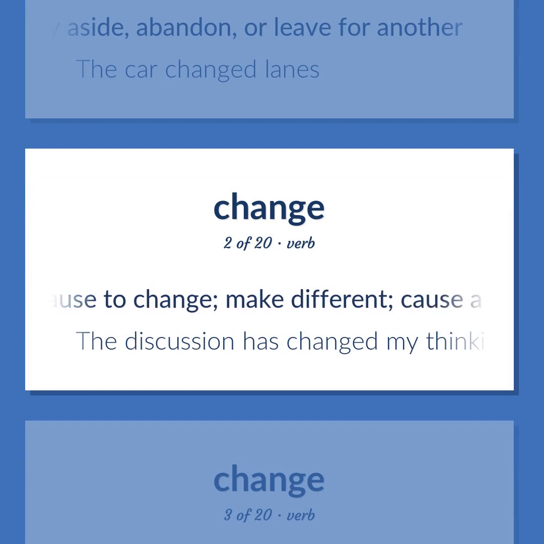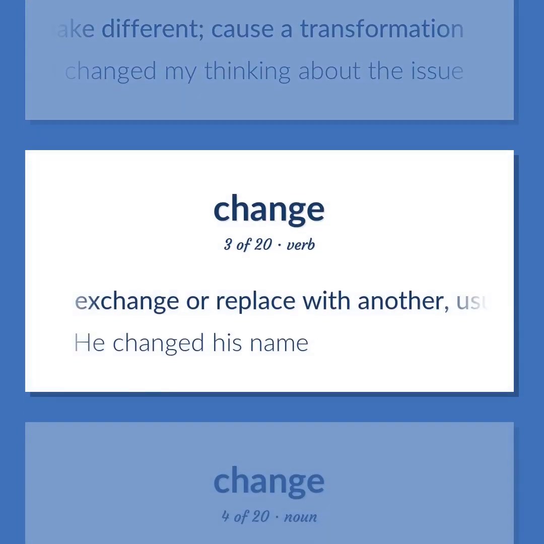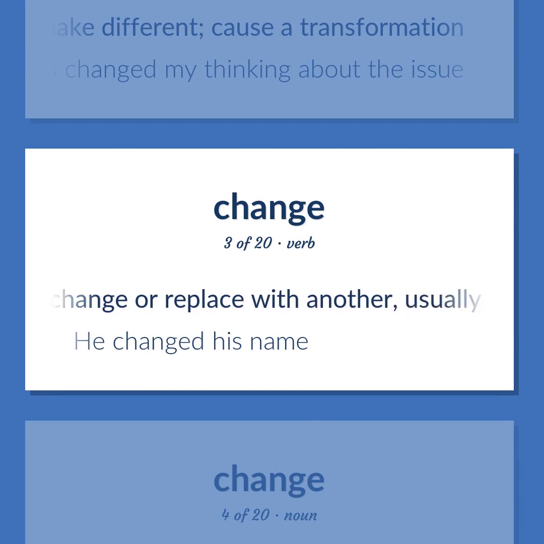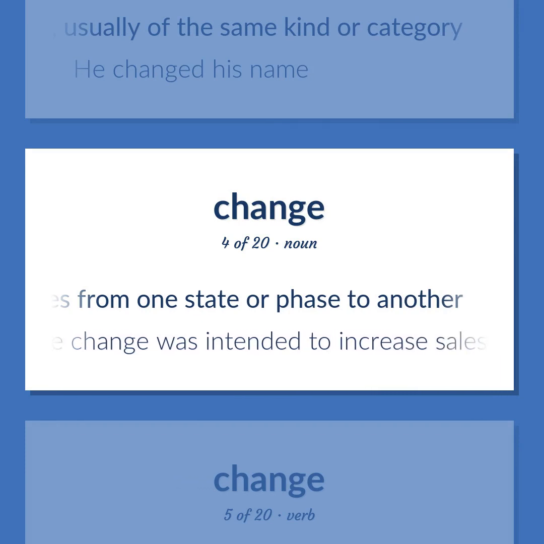Cause to change, make different, cause a transformation. The discussion has changed my thinking about the issue. Exchange or replace with another, usually of the same kind or category. He changed his name. An event that occurs when something passes from one state or phase to another. The change was intended to increase sales.